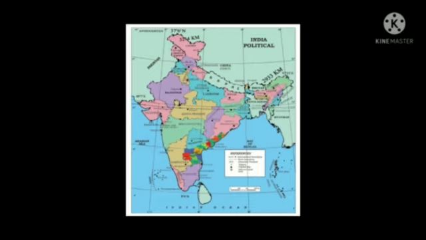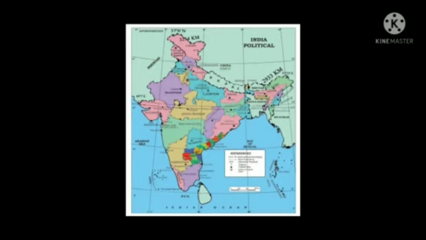India is a subcontinent in Asia. It is located between the northern latitudes of 8 degrees 4 minutes and 37 degrees 6 minutes, and the eastern longitudes of 68 degrees 7 minutes and 97 degrees 25 minutes.